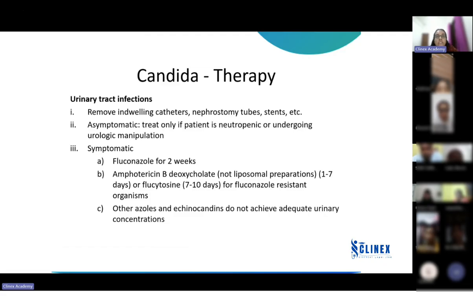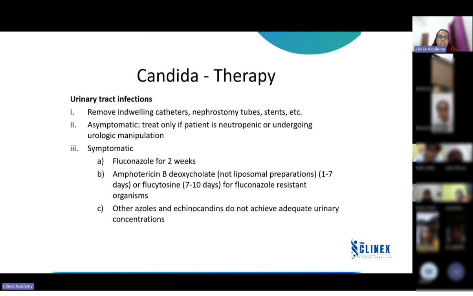Can anyone tell me what is neutropenia, Vasanta? Ma'am, I will check and tell you. Yeah, please check and tell me what is neutropenia. Vasanta, can you tell me what is neutropenia? Reduction in neutrophil count. Reduction in? Neutrophil count. Okay.